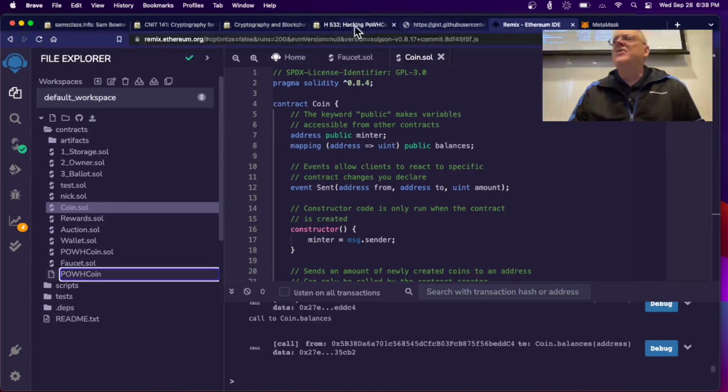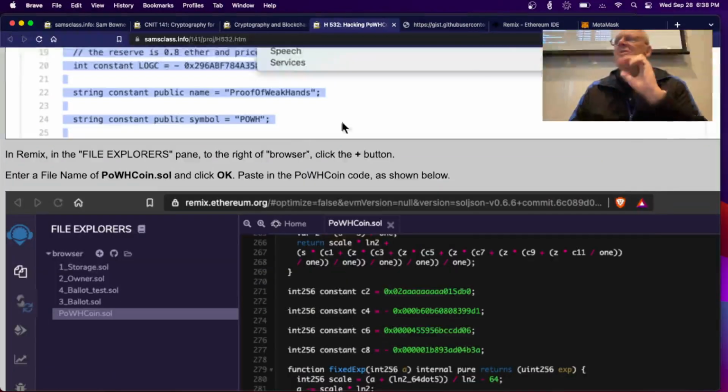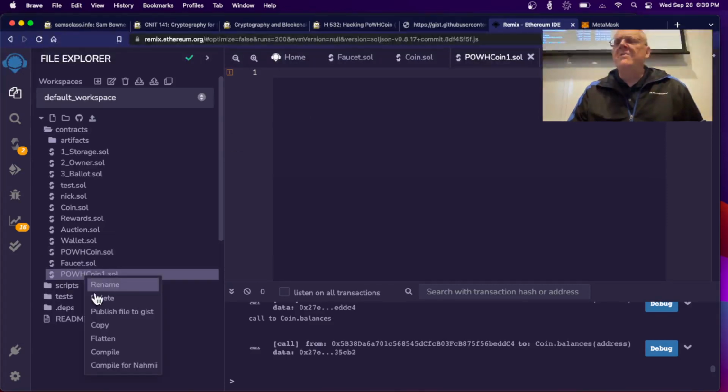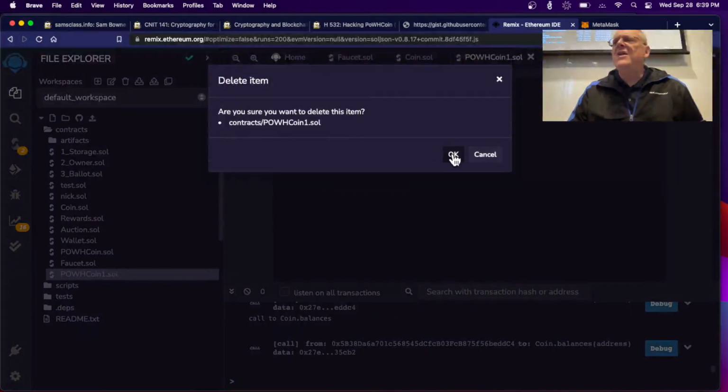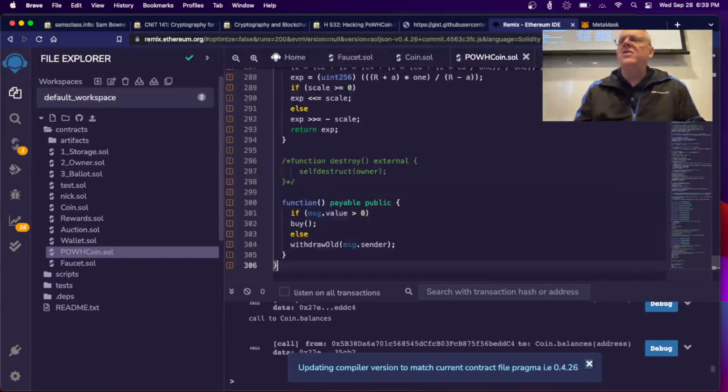Let's see. I'll check my instructions. PoWHCoin, yep. All right. So I put that, it looks like I already had one. So I'm going to delete this one. Going to go back, I'll delete that one, I'll go back to this one. I'm just going to clear out the code and put in the code fresh. Okay, see, 306 glorious lines of contract.